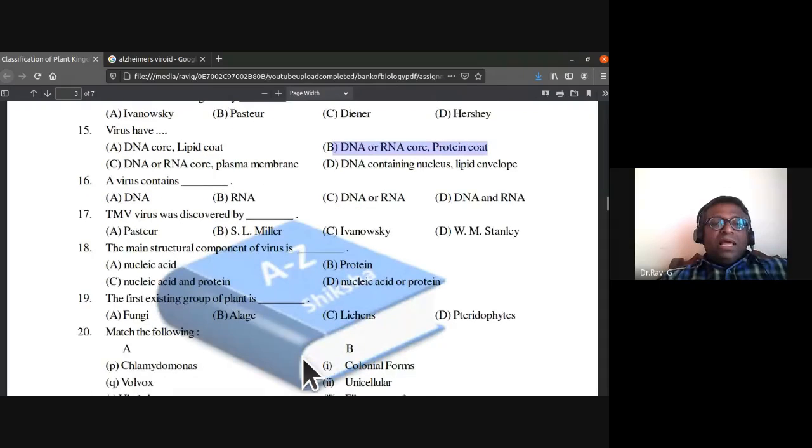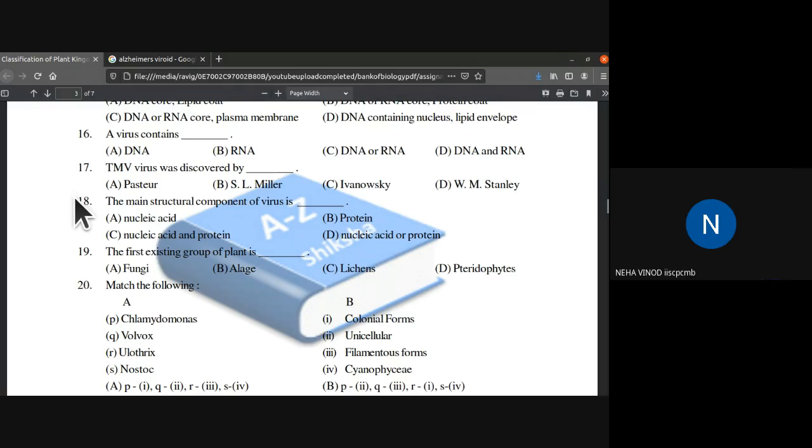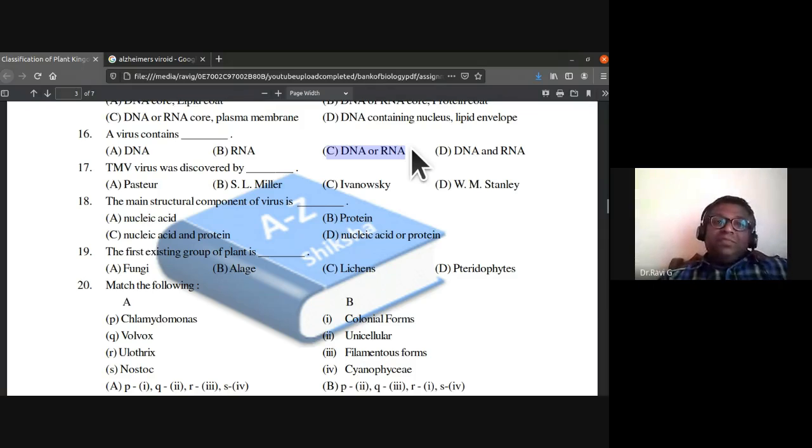16th one: a virus contains DNA, RNA, DNA or RNA, or DNA and RNA. What is the answer for this? Option C. Very good. They have either DNA or RNA, but not both. We have discussed the differences between virus, living and non-living components of virus. It can be either DNA or RNA, the virus genetic material, but not both.